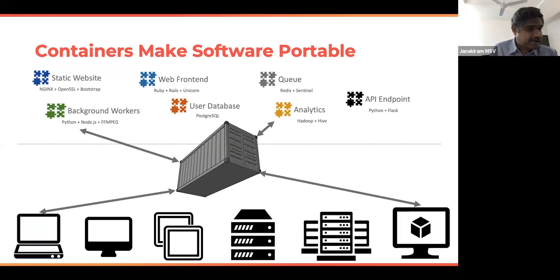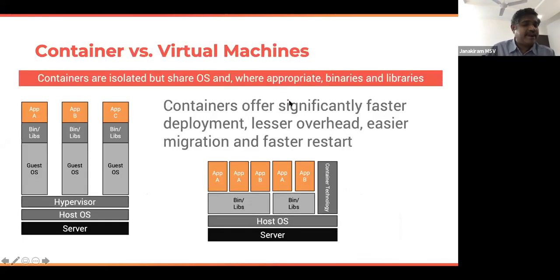Solaris has something called zones. FreeBSD has had jails, and Linux had LXC. So containerization was not really new. It existed for a long time, and containers are basically a part of an operating system, but they provide very strong isolation so that applications don't overlap and applications don't get to read the data or access each other unauthorizedly. So containers gave that mechanism for us to package software and deploy software in the most innovative and in the most portable mechanism. So how is it different from virtual machines?